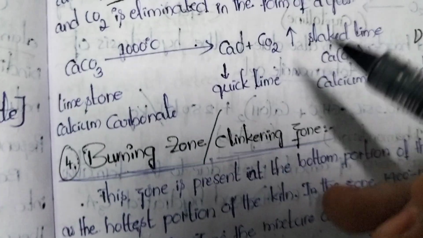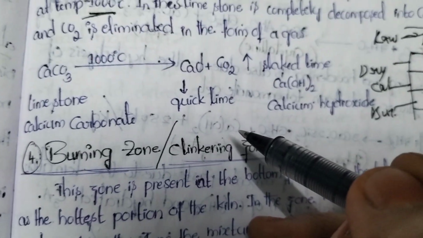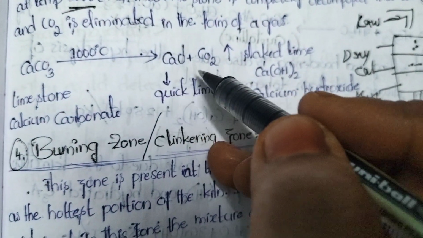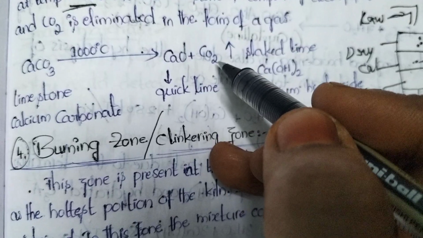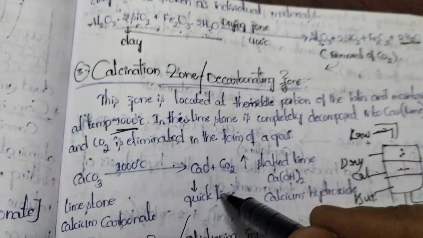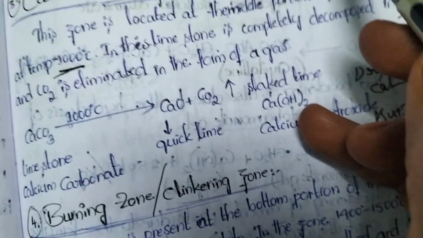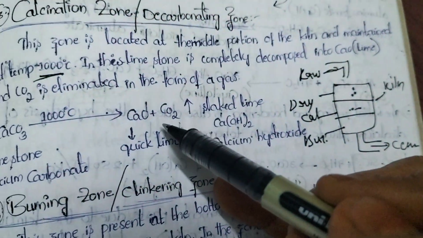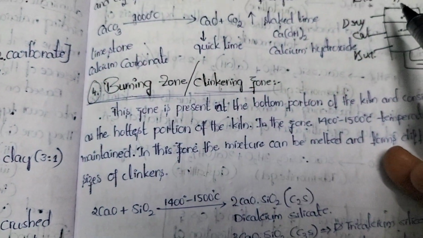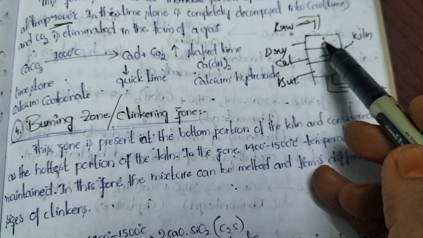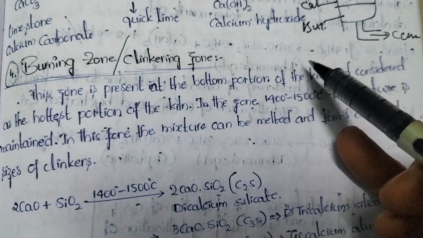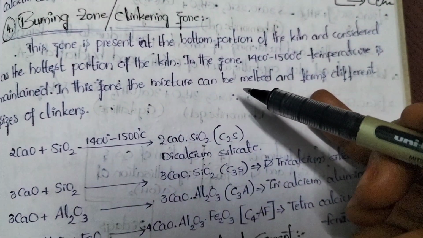Whenever we look into this reaction, try to understand the reaction here. Here CaCO3, limestone, is decomposed in the form of calcium oxide and CO2. So here quicklime is formed. In the previous reaction, alumina, silica and ferric oxide are formed. Next, we need to treat the raw materials. After treating with the dry zone and calcinating zone, or decarbonating zone, we should allow the raw materials into the next zone, that is the burning zone.